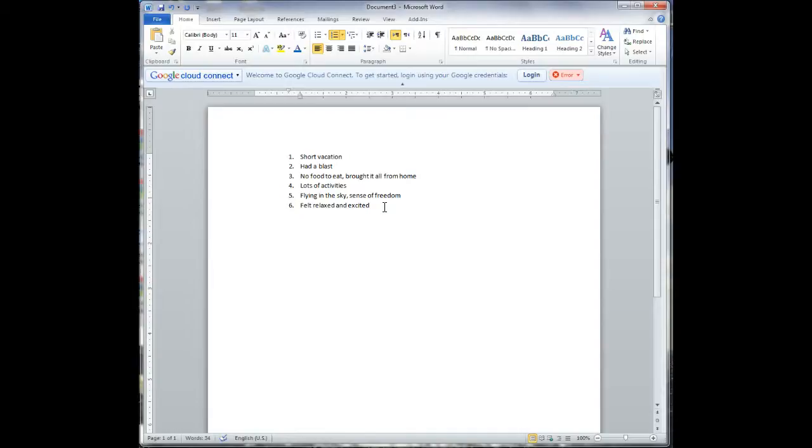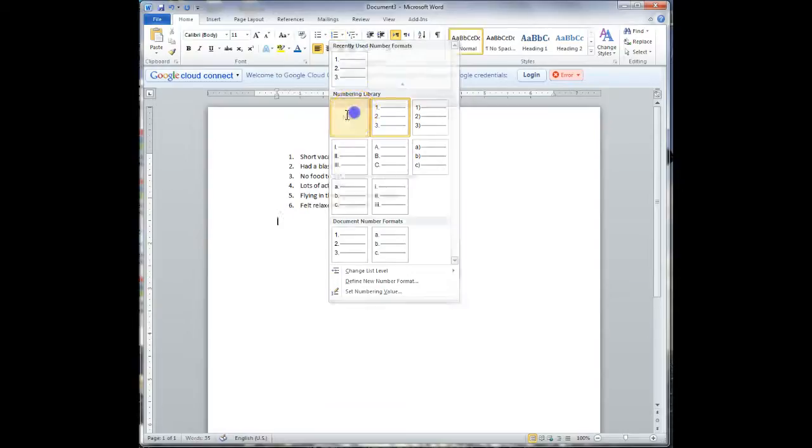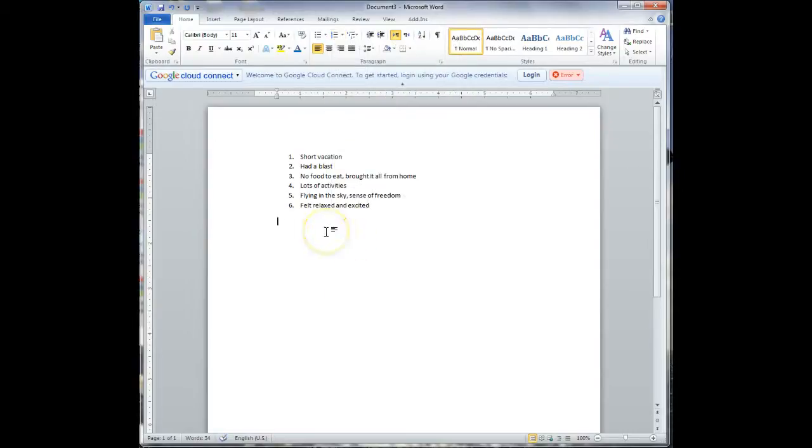Every time you want to add something new, you just hit enter, and it will automatically add either a bullet or a number. If you have a bullet or a number that is extra, so I don't really want this here anymore, I'm going to go back up here to my numbering and click on the down arrow and click on none. Here is my short list of things that I want to include.